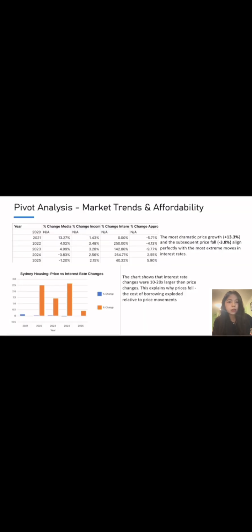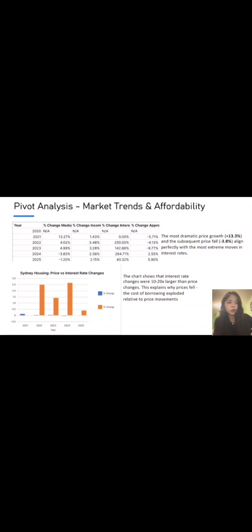This pivot table calculates the year-on-year percentage change for each key metric. The pivot chart then visualizes these two factors, house price changes versus interest rate changes. I chose this tool because a pivot analysis can quickly highlight trends and magnitudes that can be lost in raw data. The chart shows that movements in interest rates are significantly larger than changes in prices.